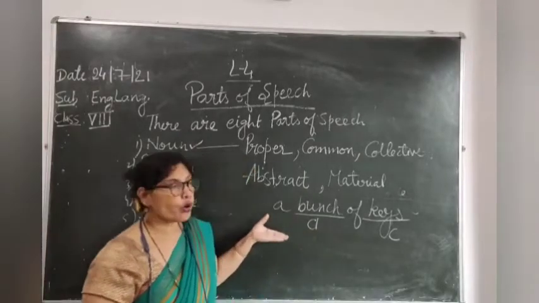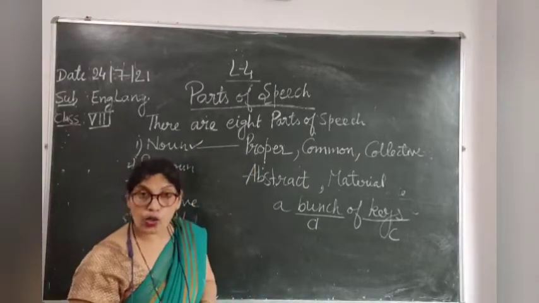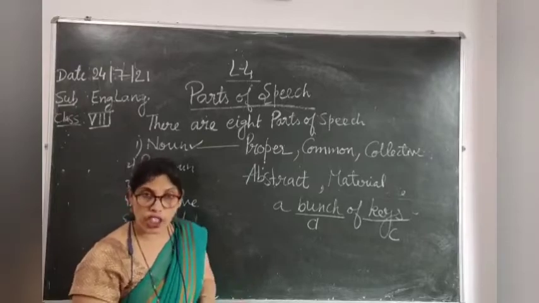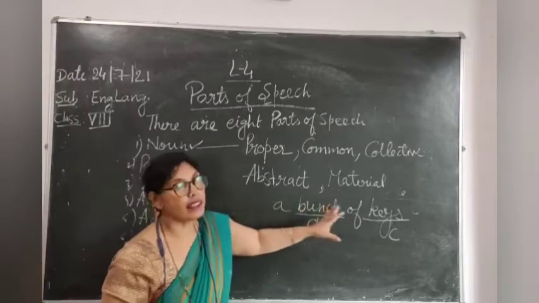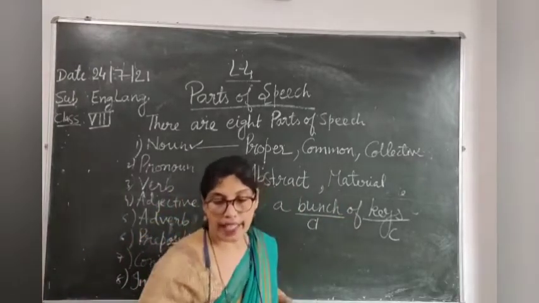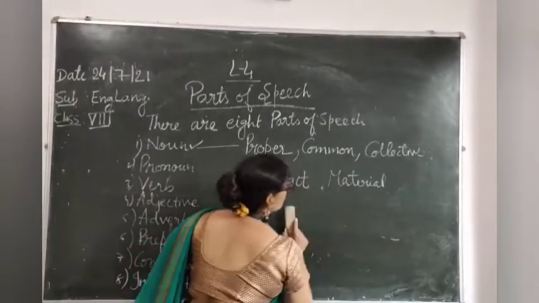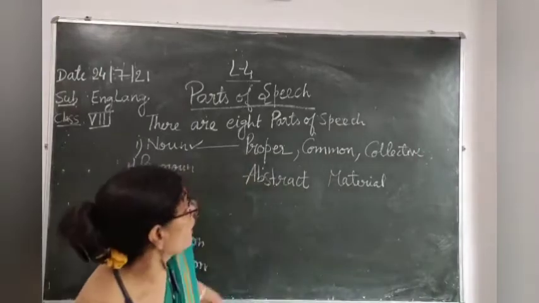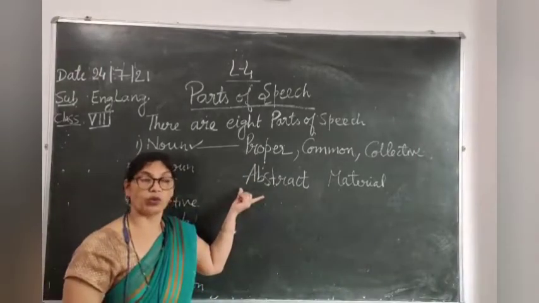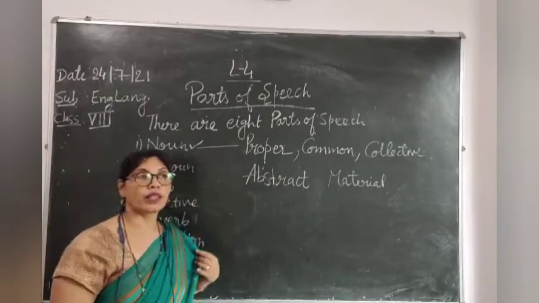In this way, so many: herd of cows, elephants, fleet of ships. So these are examples of collective noun. Okay. Now let us proceed. Now come to abstract noun. What do you understand by abstract noun?